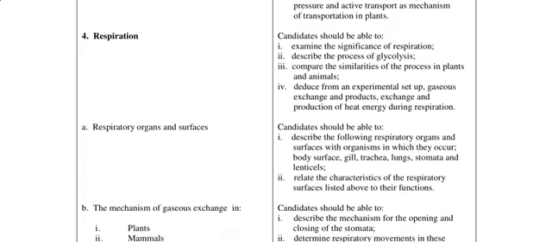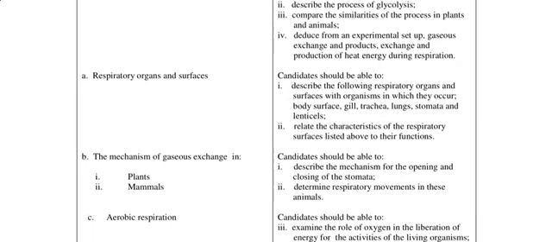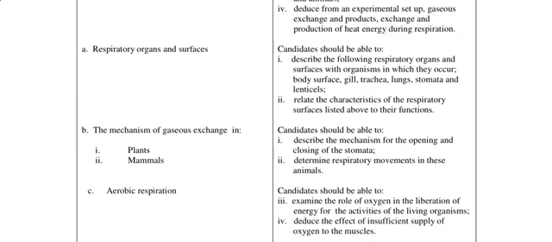Alright, so that's why I'm still going to emphasize the need to read from a textbook. I would always recommend Modern Biology because I used it. So we should also be able to describe the following respiratory organs and surfaces with organisms in which they occur. Number one, we have body surface, gill, trachea, lungs, stomata, and lenticels. Alright, so we should also be able to relate the characteristics of the respiratory surfaces listed above to their functions.